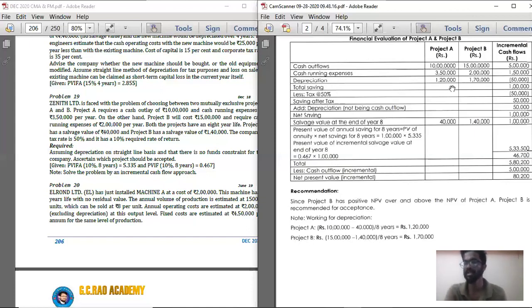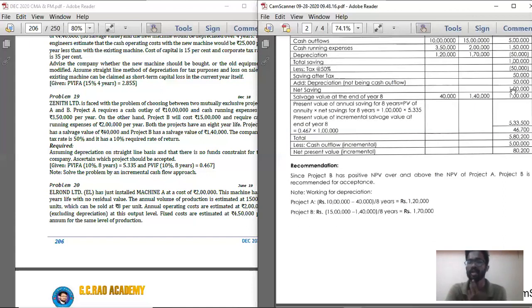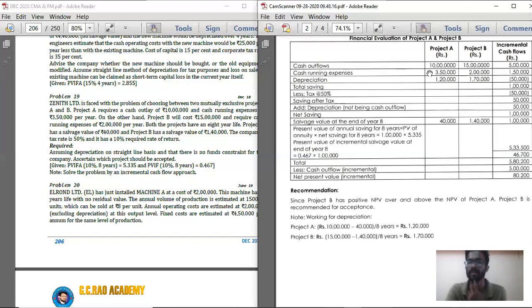If you are going with project A, you are going to lose this extra net savings of 1 lakh rupees. How did we calculate that? We compared both the cash outflows. From that we calculated that 1 lakh rupees is the additional cash inflow. That is net savings which you are going to get if you are going with project B. And salvage value is nothing but total net savings at the end of year 8.